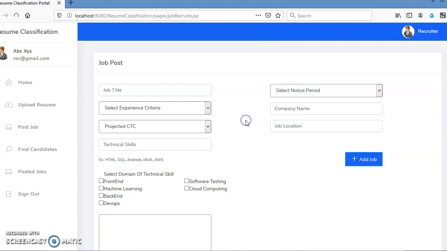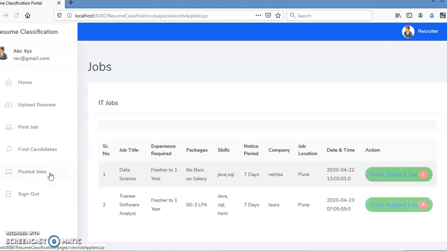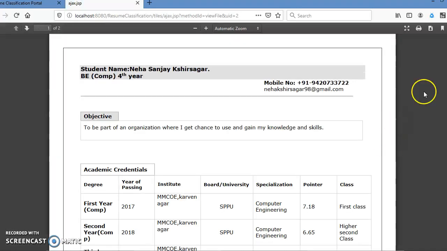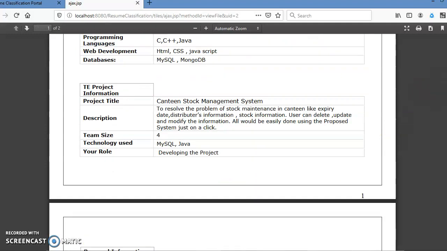Job is posted. He can see his posted job in posted jobs. Also he can find candidates. The skills of candidates are showing here and the score of the candidates will be showing here. If the recruiter wants to see a candidate's resume, he can get the resume by tapping here. So this is the candidate's resume.